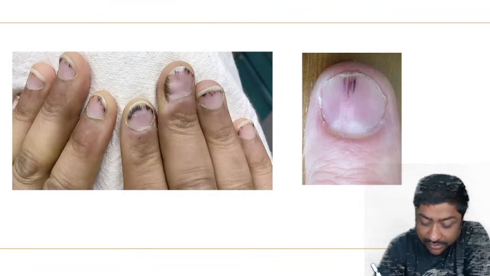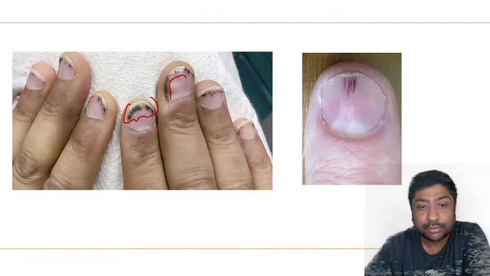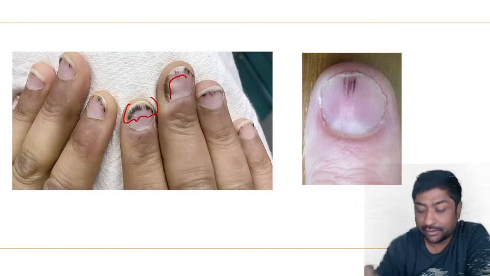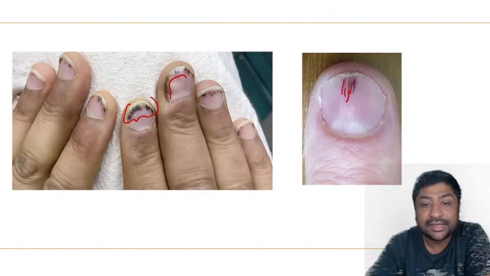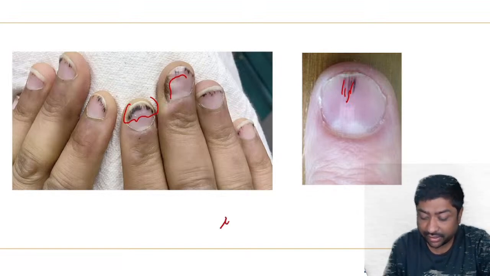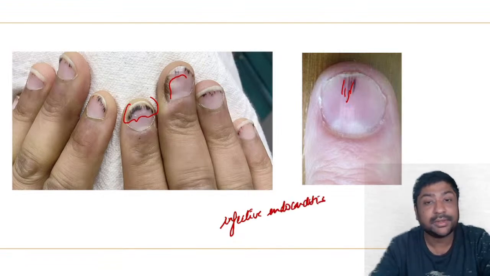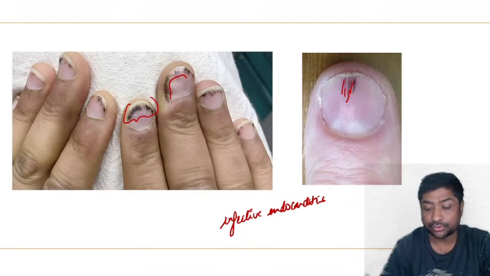So this is typically what a splinter hemorrhage will look like. Basically they are linear petechiae in the mid position of the nail bed. All these you can see, these are linear petechiae in the mid position of the nail bed, and they are suggestive of infective endocarditis. Very good. So I've shown you the image. Let me show you some other images also.